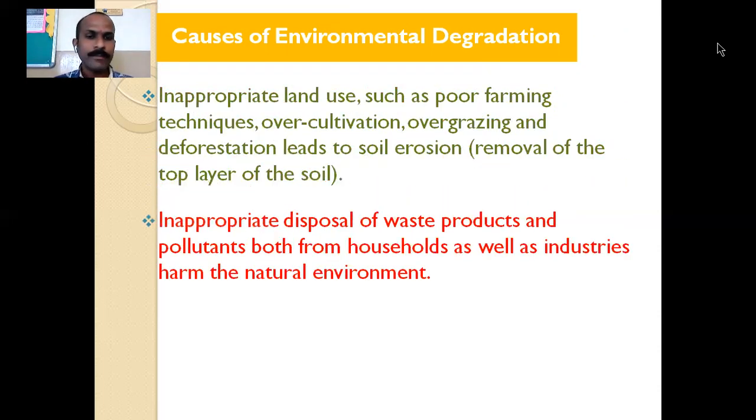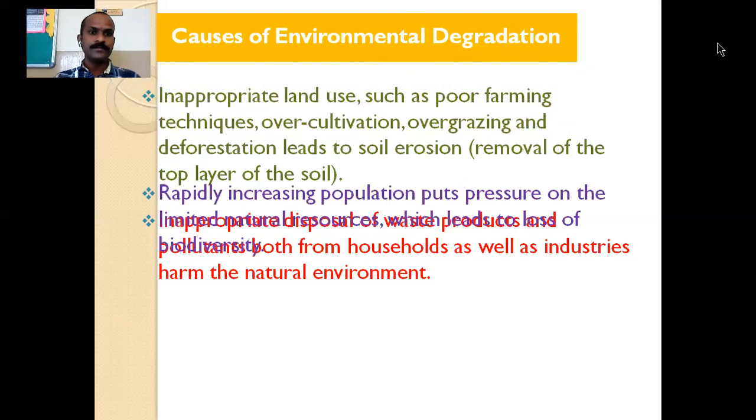Then inappropriate disposal of waste products and pollutants, both from households as well as from industries, harms the natural environment. It means wastes that are taken from homes as well as industries. Fluids are there that flow into the rivers. Okay, so these wastes are thrown in open spaces, which has caused land pollution as well as water pollution.